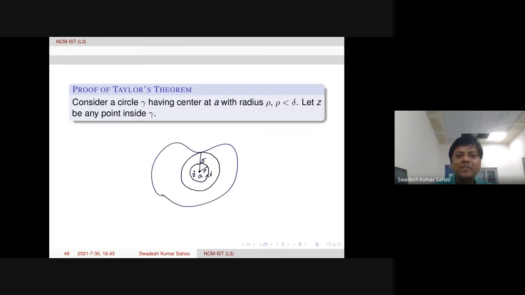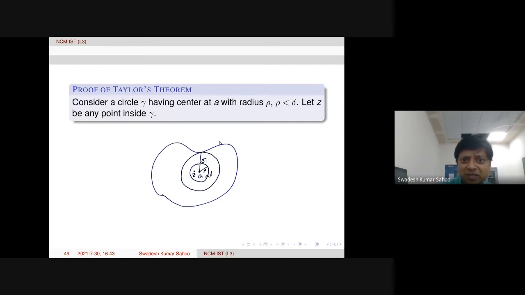Look at this. Taylor's theorem means we have an analytic function and then we derive a power series within the radius of convergence. Here the original domain is there and point A is here in the picture, and about this A, I take the maximal disk centered around A. That radius is delta.